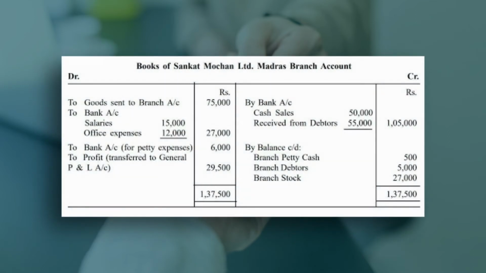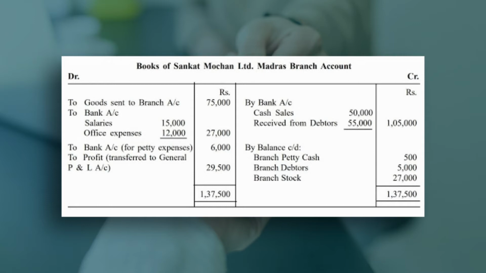So this is the books of Sankat Mochan Limited. In the books of Sankat Mochan Limited, we will prepare the Madras branch account. Sankat Mochan is the head office and Madras is the branch. Now we will see how this branch account will be prepared. In the debit side, to goods sent to branch. We are preparing this branch account in the books of head office. So the first one is to goods sent to branch 75,000.